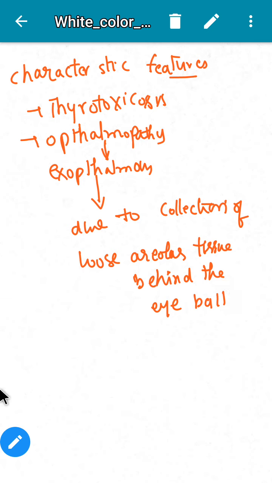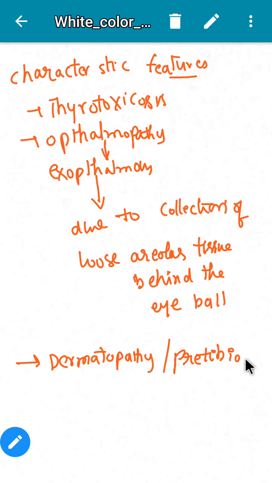Then one more is dermatopathy. It is also called pretibial myxedema.